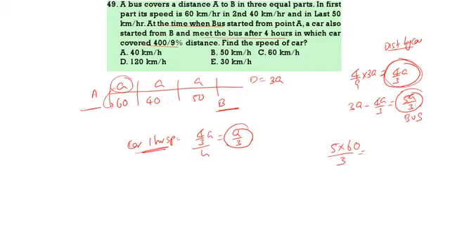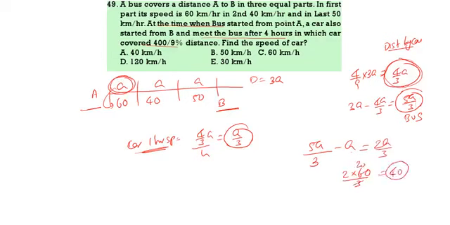The second part of the distance covered by the bus: the first distance is a, so the remaining distance is 5a by 3 minus a, which is 2a by 3. Already a is 60 kilometers per hour, so 2 into 60 by 3, that is how much? 40. This is 40.